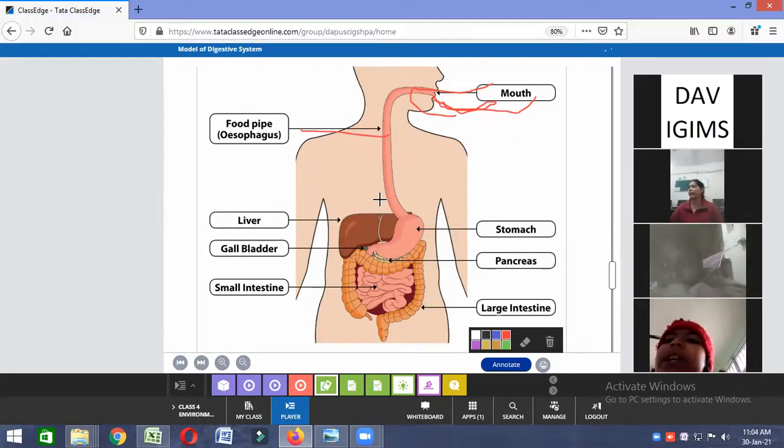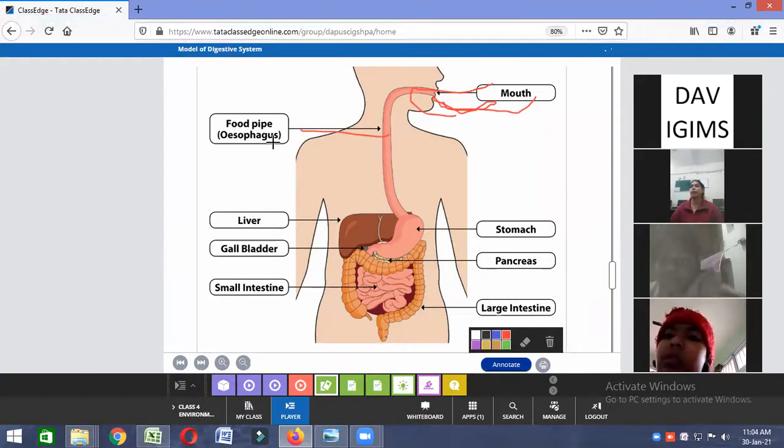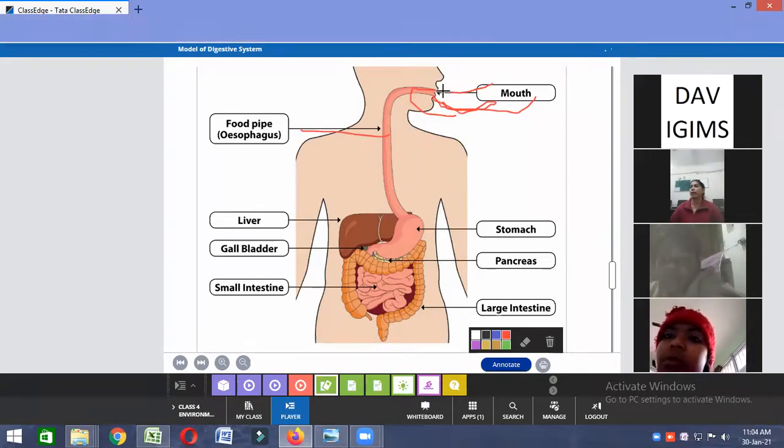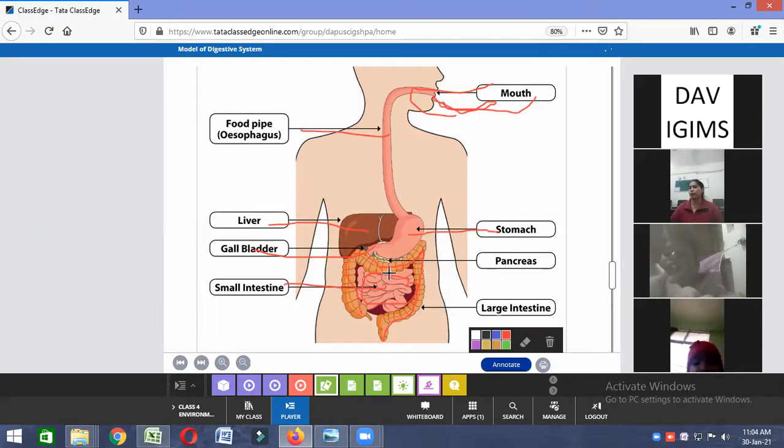Let me explain first. So you will draw this diagram and you start from the mouth, and then you will show the food pipe, then you will show this stomach, okay, and then the liver and gallbladder. Then see this. This is the small intestine. This pink one is the small intestine. Now this big yellowish structure, this is the large intestine.